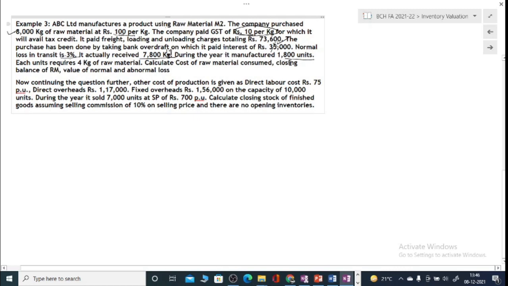Then you manufactured 1,800 units. Each unit requires 4 kilogram of raw material. So 7,200 kilogram of raw material will be used. Remaining will be left with you. So we are to calculate the cost of raw material, closing balance, etc. This is all same as we have done in the previous examples. So we'll simply work on the quantities. Number one, our quantity purchased is 8,000 kilograms.